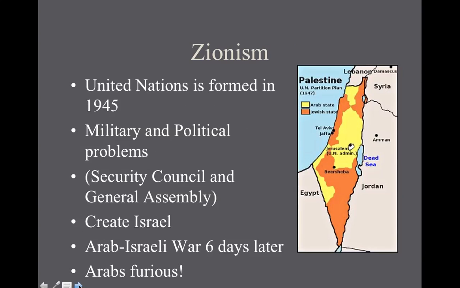In 1945, the United Nations is formed. This supranational organization is formed to address military and political problems found throughout the world. They also create the nation of Israel.